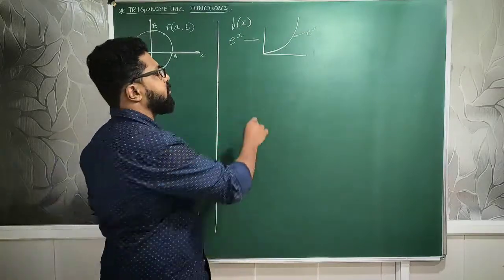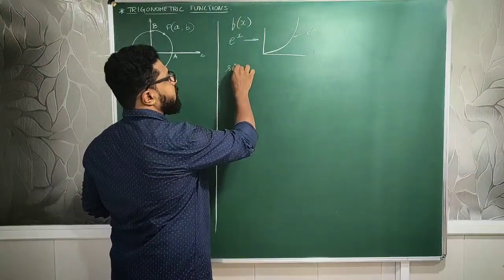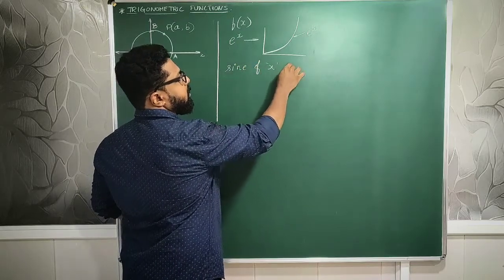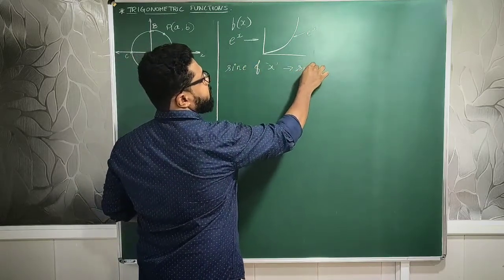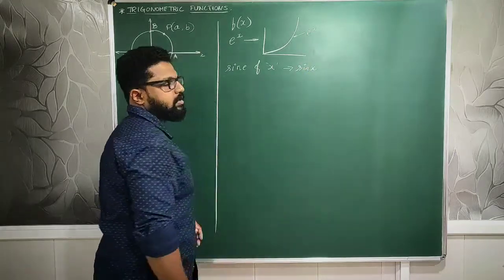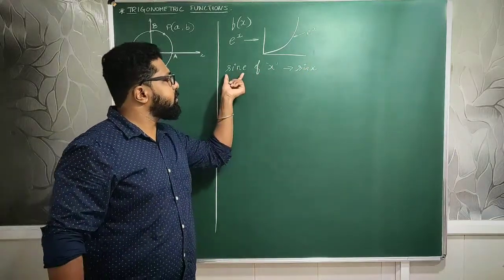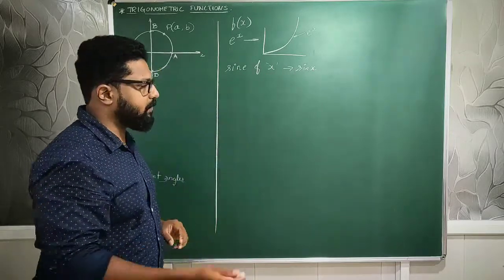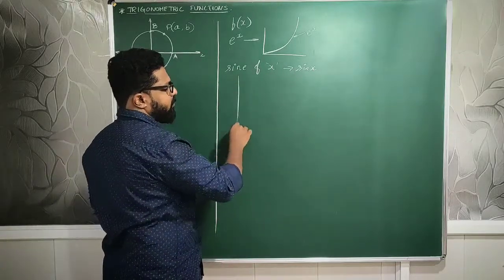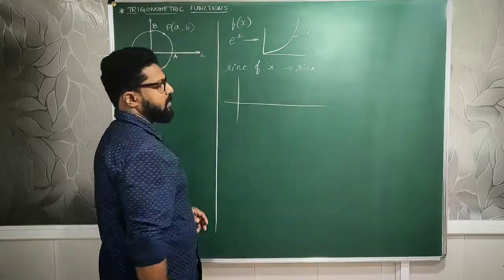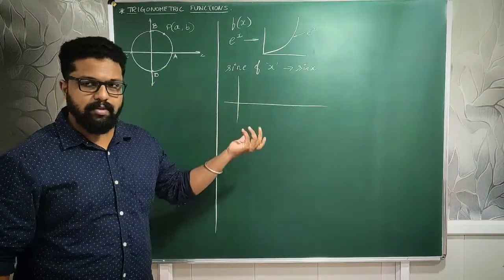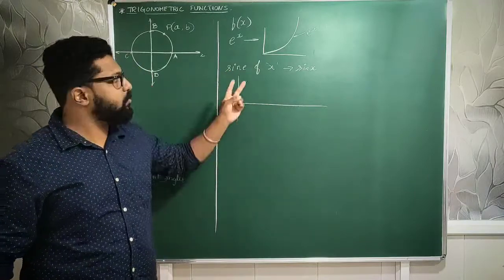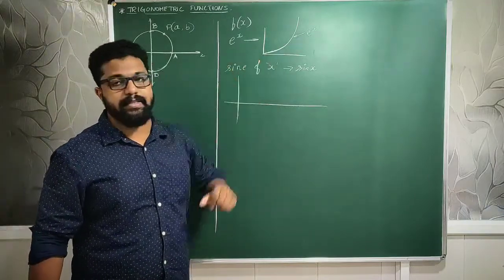Similarly, if I put a trigonometric function, sine of the variable x, you know it is read as sine x. This means the sine function of x. Suppose I told you the exponential graph varies in this way.